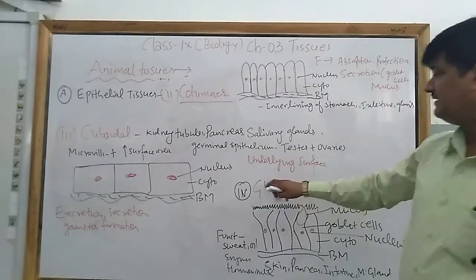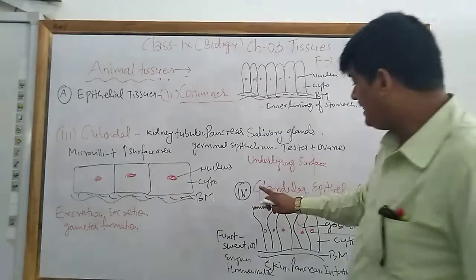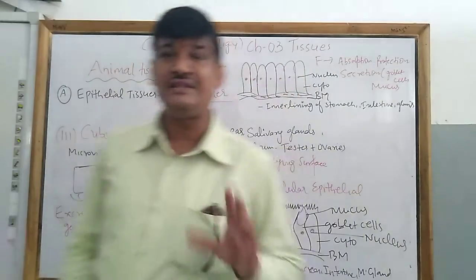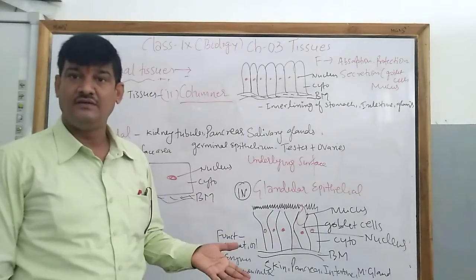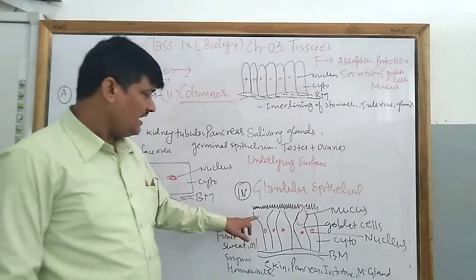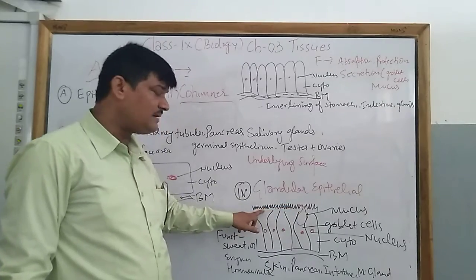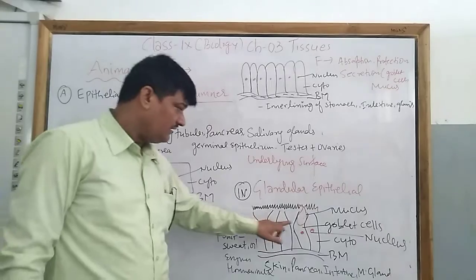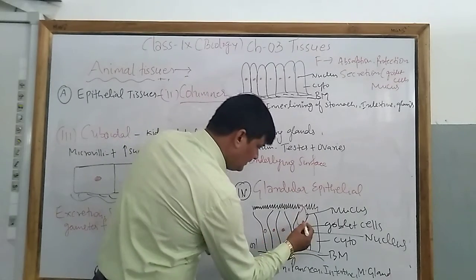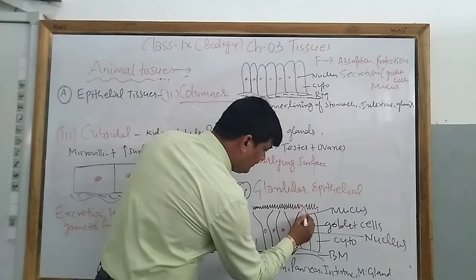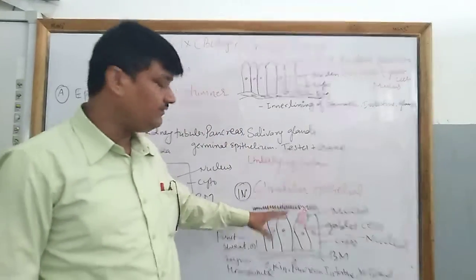Now next one is the glandular epithelial tissue. Glandular epithelial tissues are tissues which secrete some materials, and they have this brush-like structure that we call microvilli, and here this is known as mucus. These cells are responsible for producing mucus. They produce sweat.